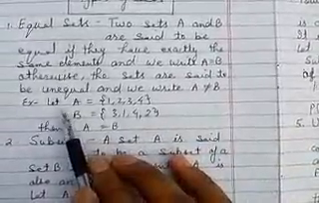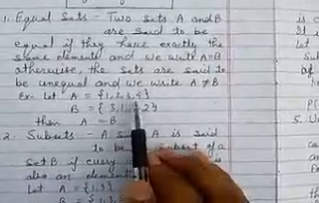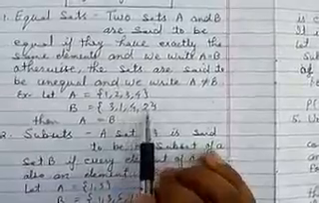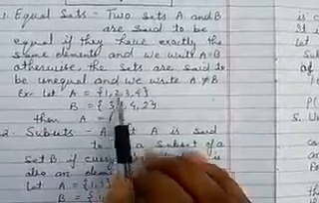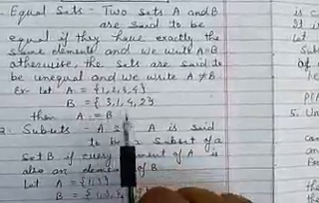For example, let A = {1, 2, 3, 4} and B = {3, 1, 4, 2}. Now you can see all the elements of sets A and B are equal. So we can say A = B.